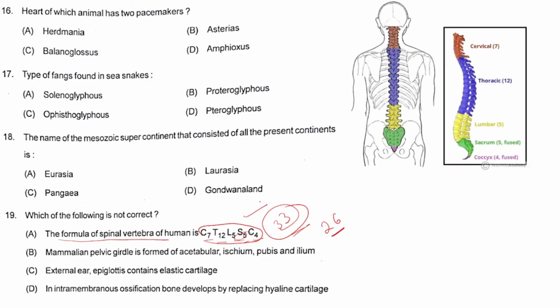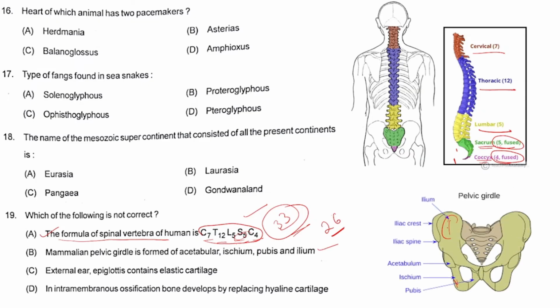As you can see in this diagram, there are 7 cervical vertebrae, 12 thoracic vertebrae, 5 lumbar vertebrae and sacrum. Sacrum is made up of 1 bone in adults, but it is actually the fusion of 5 bones. And coccyx is also 1 bone, but it is the fusion of 4 fused bones. So option A is right. Mammalian pelvic girdle is formed of acetabulum, ischium, pubis and ilium. This option is also right.